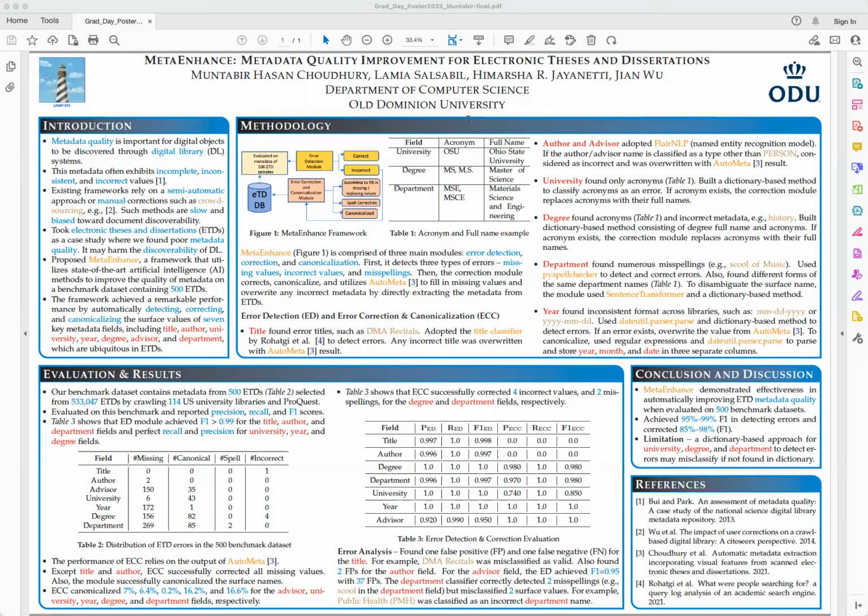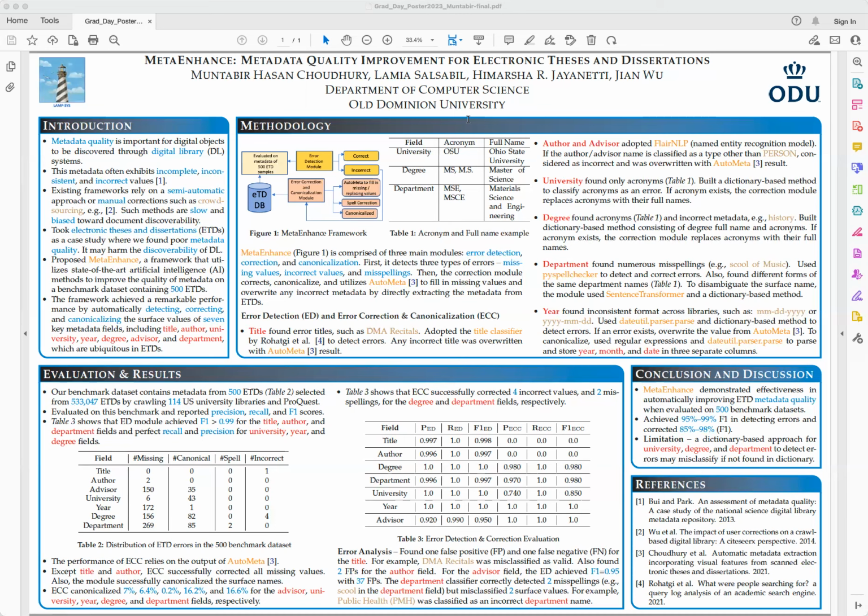For the title, we found erroneous titles, such as DMA recitals. So we adopted the title classifier by Rohatgi et al. to detect some errors. This title classifier has achieved state-of-the-art performance to classify the title, and it achieved a 96 to 99% F1 score. So any incorrect title that was identified was overwritten with the Automata result.